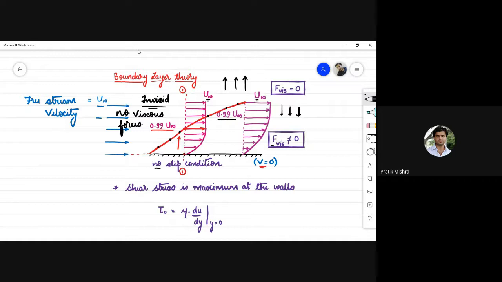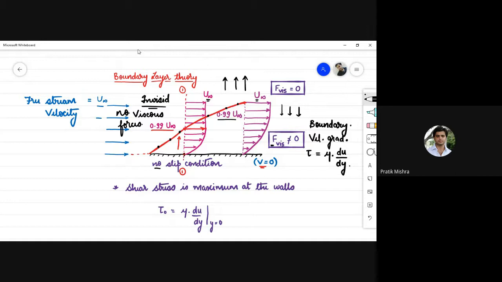This region, which is below the boundary layer, is known as the boundary region, and we see the existence of viscous forces in this boundary region. Due to the existence of this viscous force in the boundary region, a velocity gradient exists, due to which shear stress tau exists, because by Newton's law we know that shear stress tau is equal to mu times du upon dy.